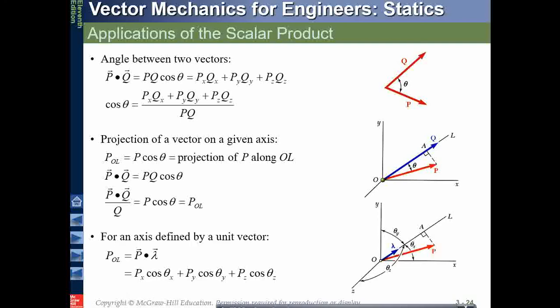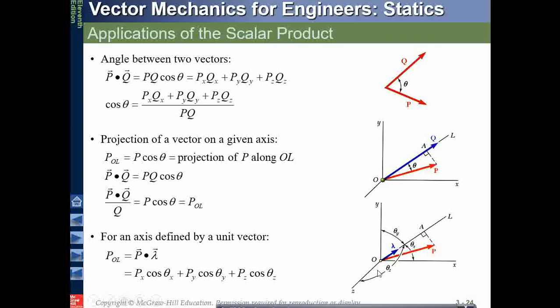Further, for a projection of P on any axis which is represented by a unit vector. Okay, so this is any arbitrary axis OL which is along the unit vector lambda, and remember that this lambda is having an angle of theta x from the x-axis, theta y from the y-axis, and theta z from the z-axis.